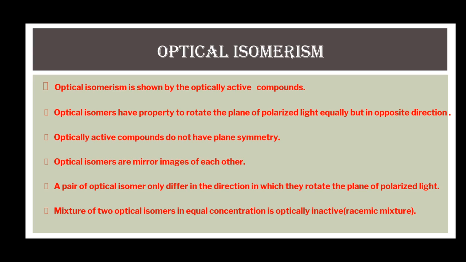In a pair of optical isomers, one isomer rotates the plane of polarized light in the right direction and is called dextrorotatory, whereas the second isomer has the ability to rotate the plane of polarized light to the left and is called levorotatory.